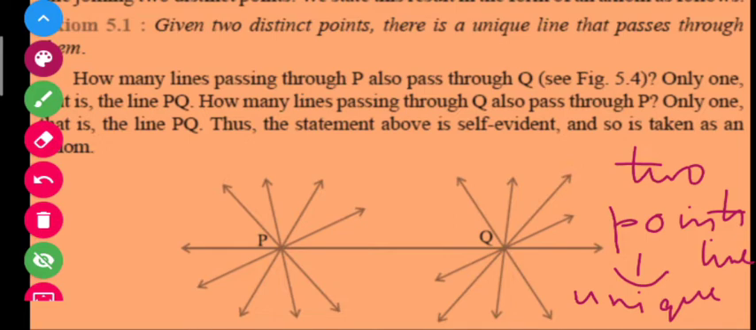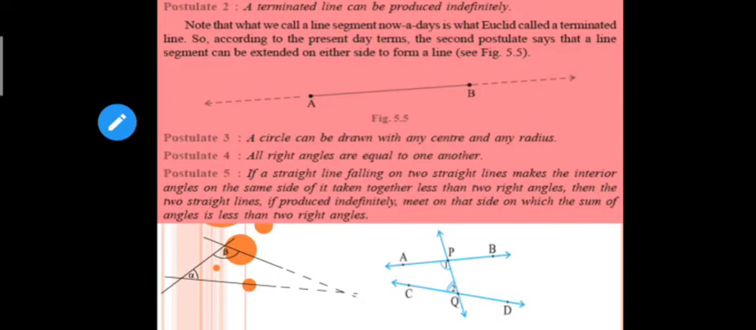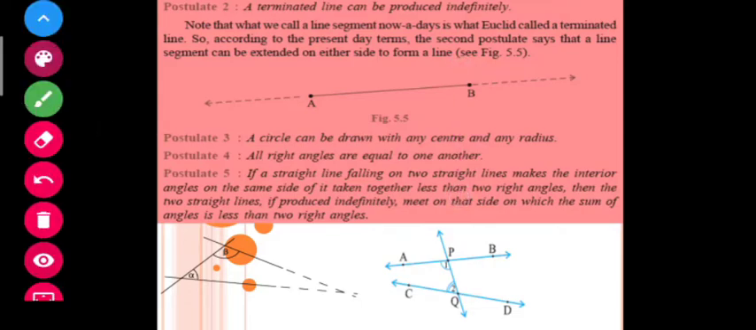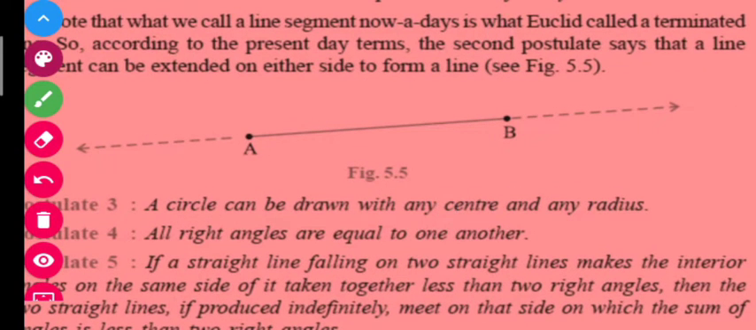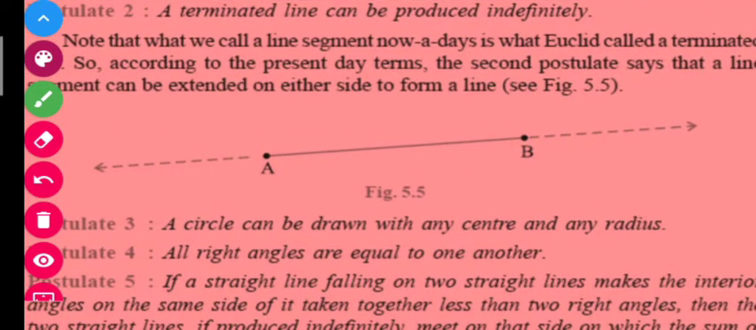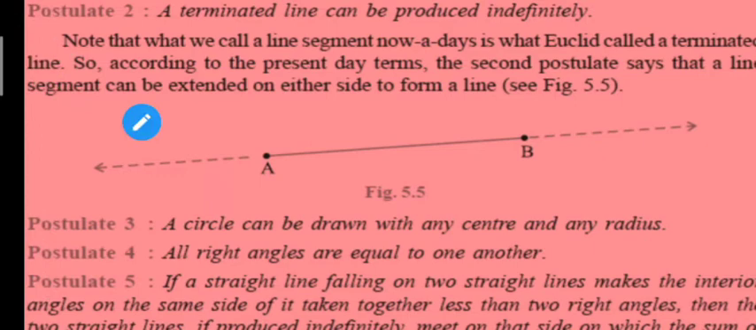Students, let us see postulate number 2 here. A terminated line can be produced indefinitely. What is written here? It is written here that if we are drawing a terminated line, that can be produced indefinitely. Now here the question arises, what do you mean by a terminated line, students? A terminated line is one that has ends.